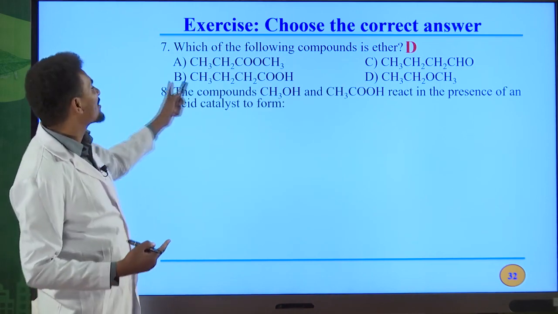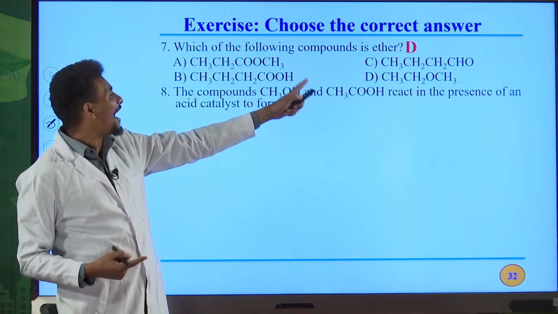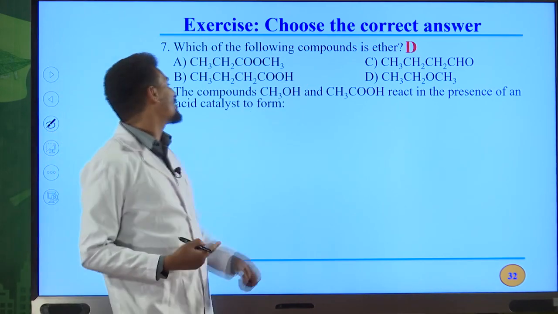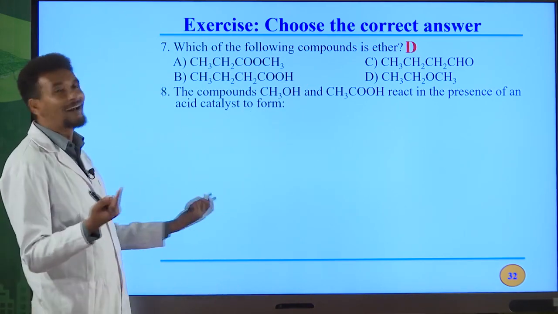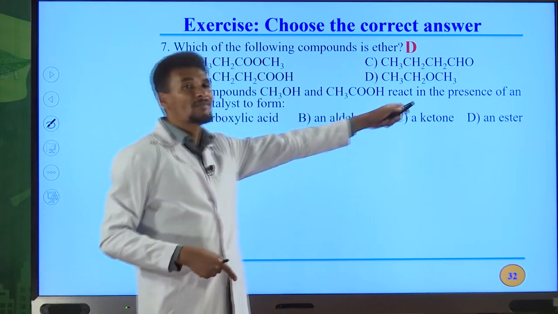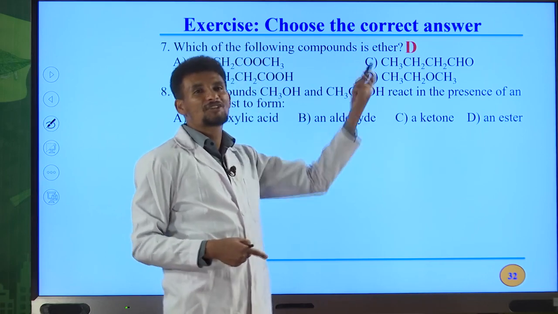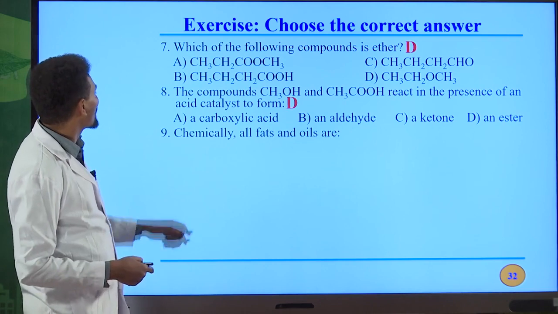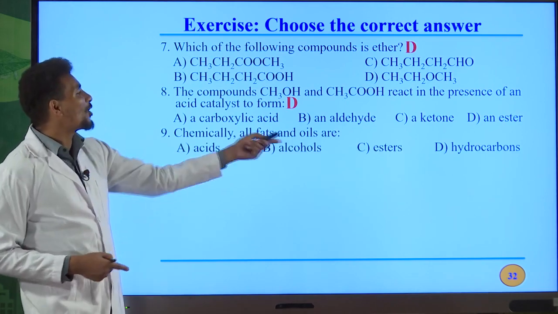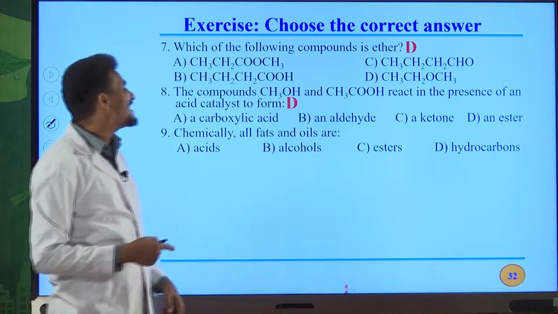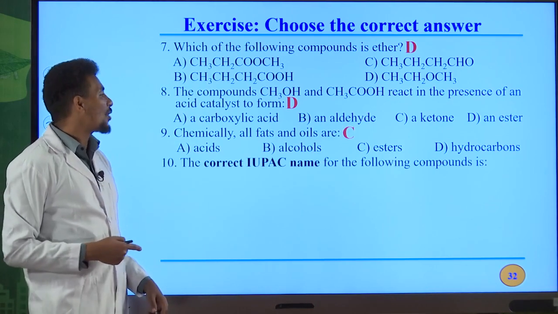Question number 8. The compound is methanol, and this one is acetic acid, or ethanoic acid. They react in the presence of an acid catalyst to form what? When alcohols react with carboxylic acid, ester is always formed, and this reaction is known as the esterification reaction. So D is the correct answer. Next, chemically, all fats and oils are, I already told you about this one, esters. So C is the correct answer.